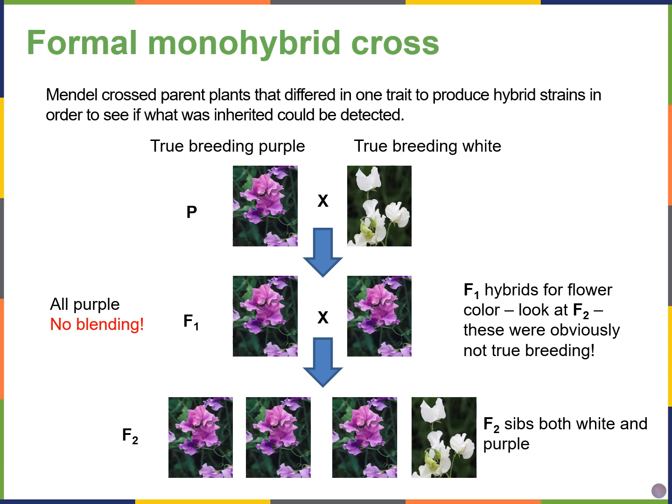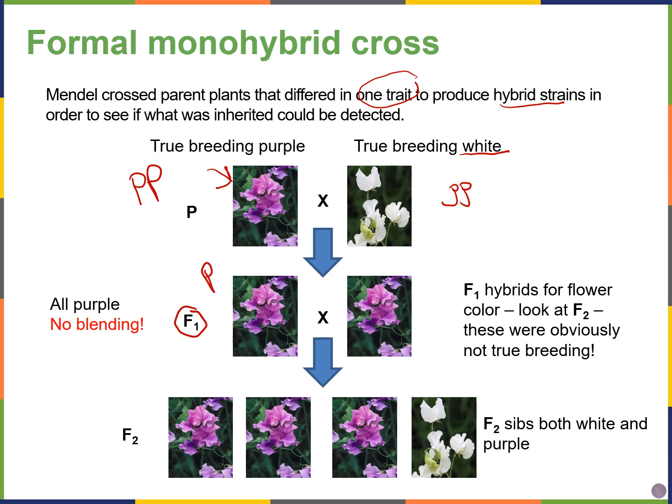But then Mendel tried something different. He crossed parent plants that differed in a trait to produce hybrid strains. So let me show you an example here. We have parent 1. That's a true breeding purple plant. So let's say that's big P in terms of its genes or genotype. Then we have our true breeding white plant, which is small p. And if you cross these, you would get the F1, the first filial generation.